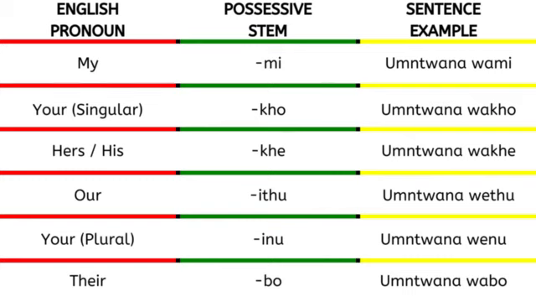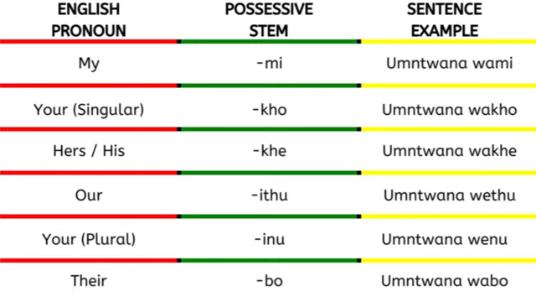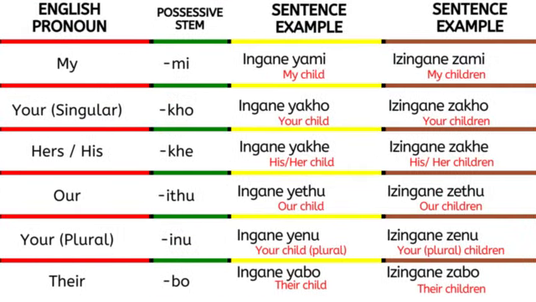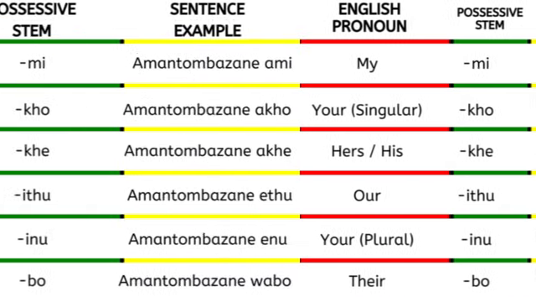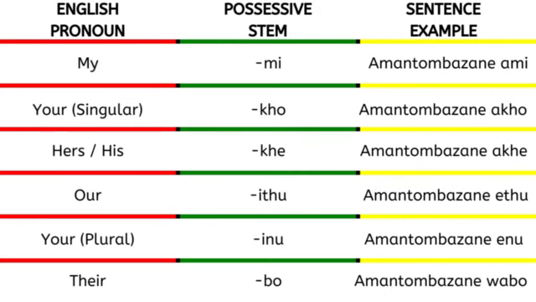Then it will be wethu. And then when it is ya, it will then be yethu. And if it is ami, it will then change from being ami to ethu, all the time.